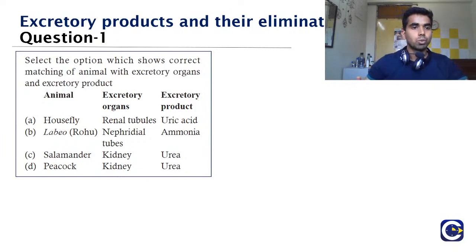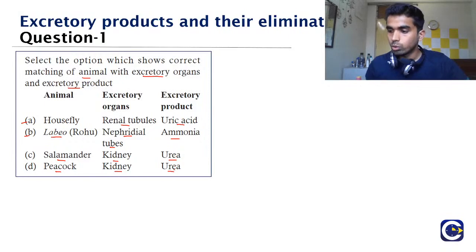Select the option which shows correct matching of animal with the excretory organ and the excretory product. Option A, housefly, excretory organ renal tubules and excretory product uric acid. Option B, labeo or rohu, where the excretory organ is the nephridial tubes and the excretory product is ammonia. Option C, salamander, where the excretory organ is kidney and the excretory product is urea. And option D, peacock, where the excretory organ is kidney and the excretory product is urea. So tell me which among them is the correct answer.